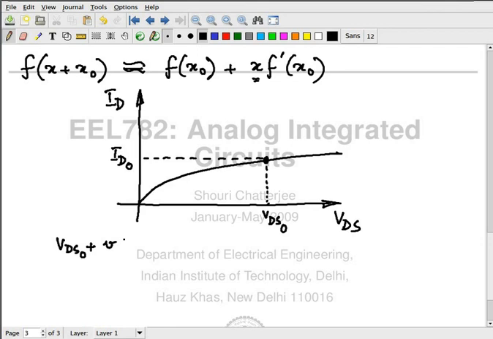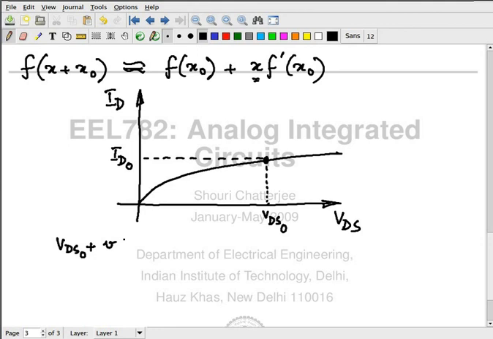This is standard notation: things which I write in small letters are small quantities. So I apply a small voltage v. It's arbitrarily small.